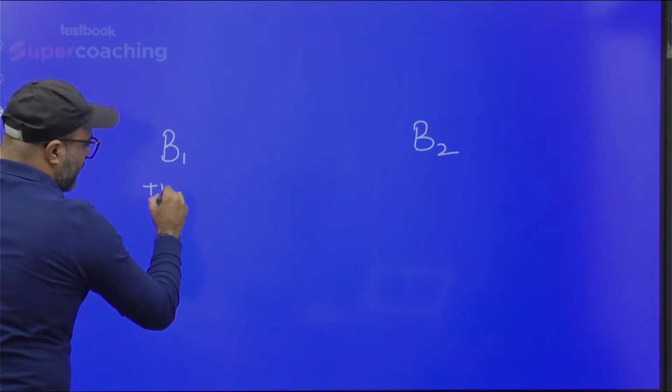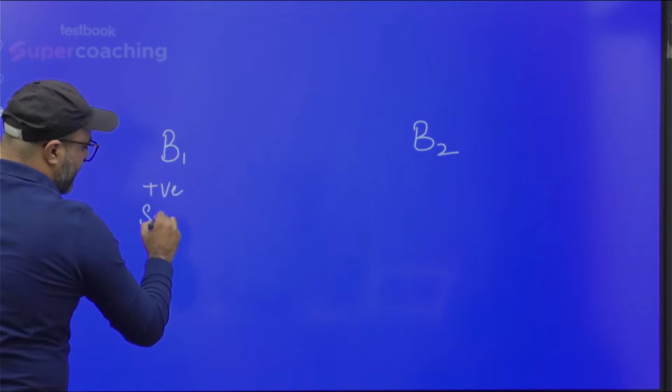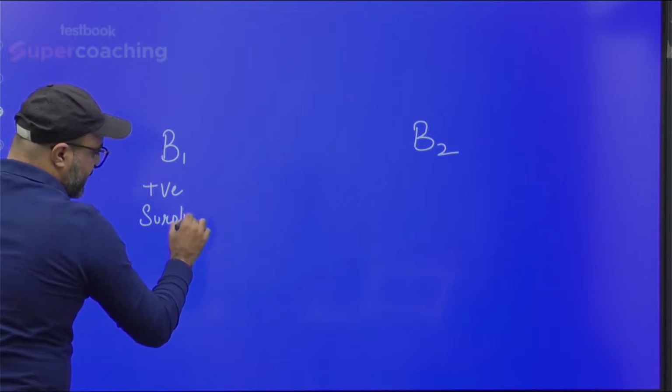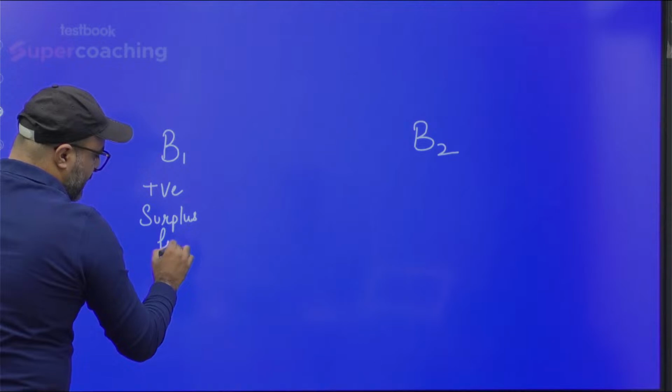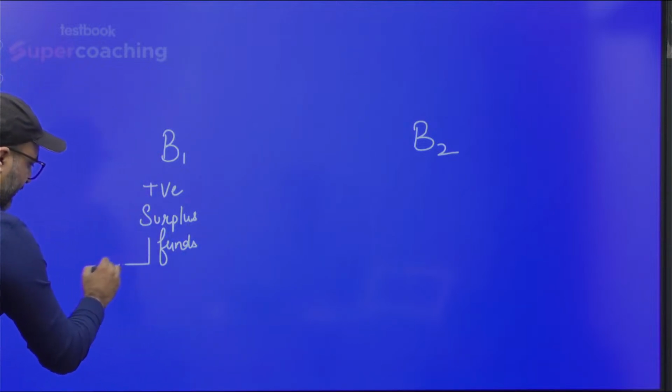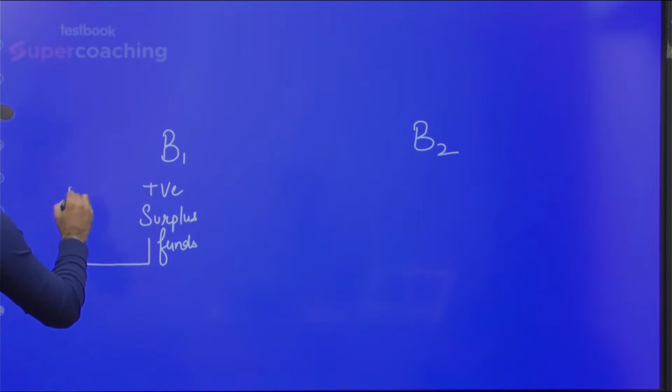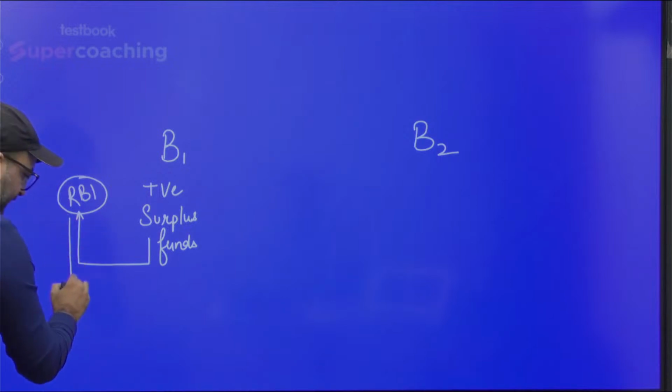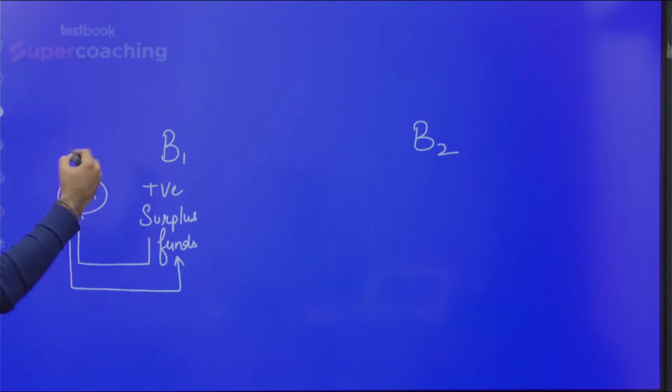The bank is holding surplus funds. Now, what can the bank do? The bank can deposit, or transfer, this amount to RBI. And against this, RBI will provide a rate of interest to the bank. What could be the rate of interest?